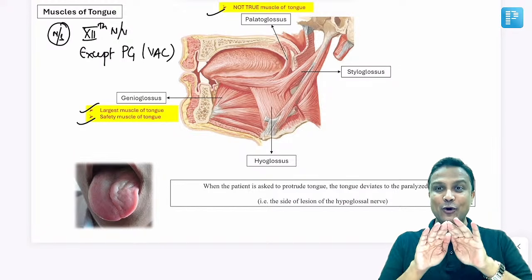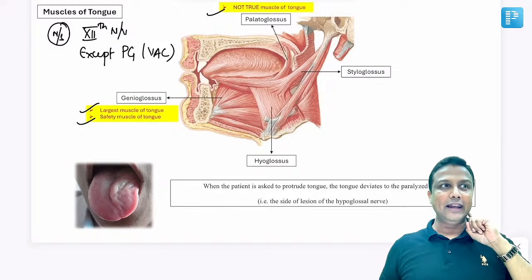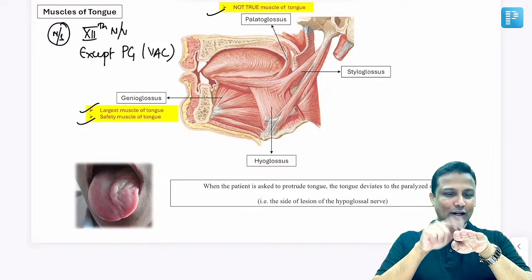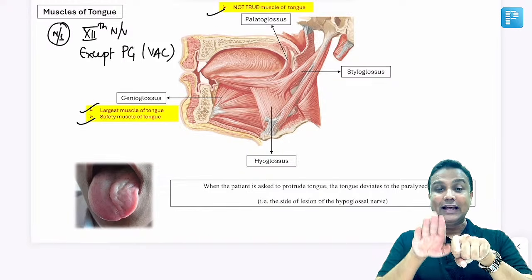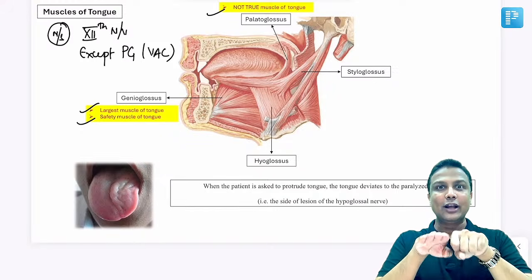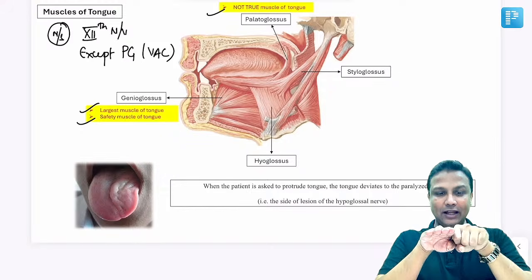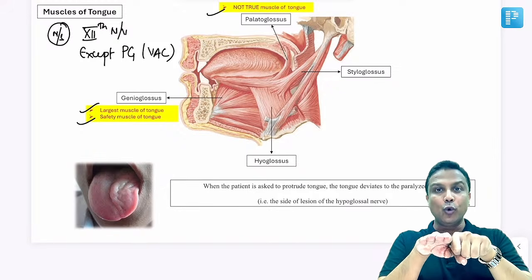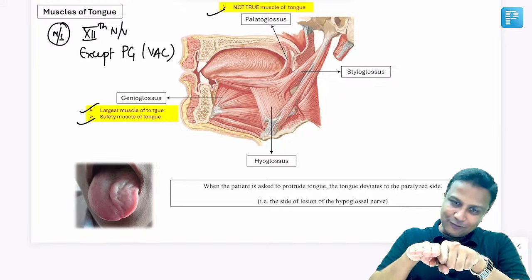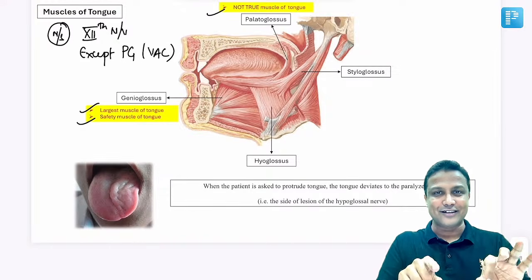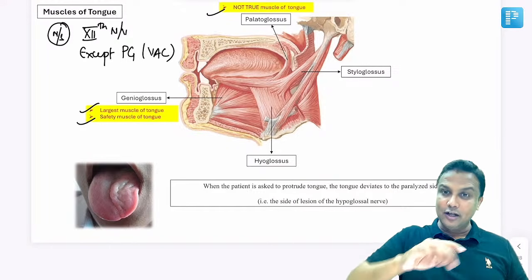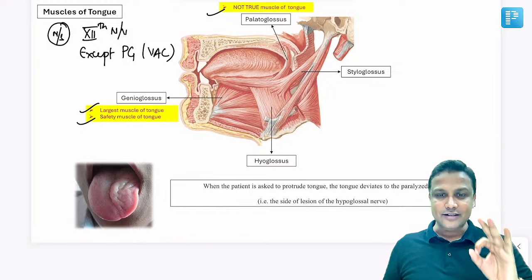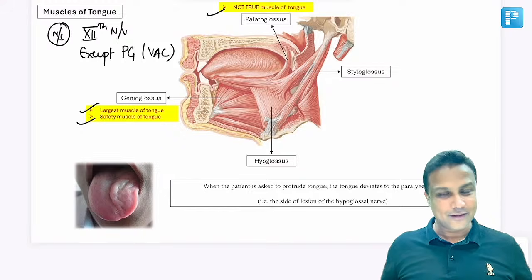You will ask the patient to protrude the tongue. अगर मान लो my left side 12th nerve is gone, तो what is going to happen? Genioglossus, जो paired muscle होता है ना, तो left side genioglossus will be gone, that is paralyzed. That is the reason why the right genioglossus is the only one working. Now ask the patient to protrude the tongue. तो जैसे वो अपनी tongue को बाहर निकालेगा, right muscle is more dominant and there is no one to oppose from the left side. So therefore the tongue is going to deviate on the ipsilateral side. तो जिस साइड में टंग deviate होगा, उसी साइड वाला nerve involve होगा. So wherever the tongue is getting deviated, same side 12th nerve will be involved, sir. Okay, perfectly done.